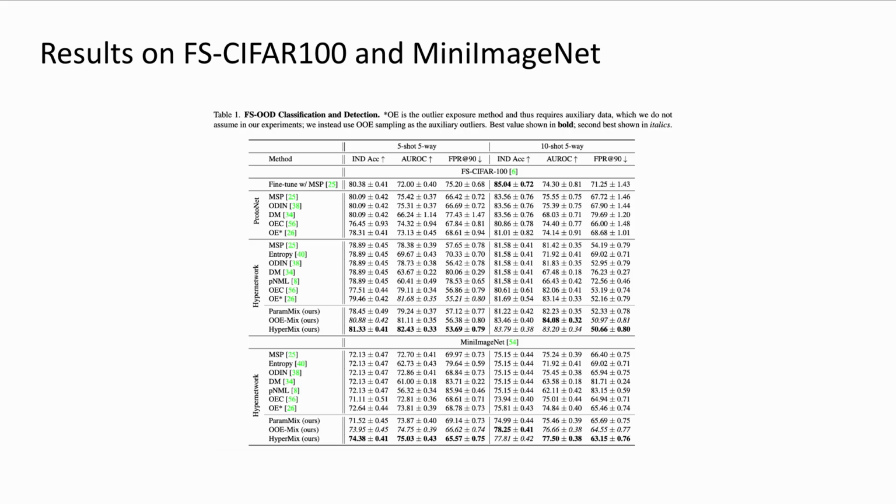We experiment with this approach on various few-shot benchmarks. We measure the in-distribution accuracy, and for OOD detection, we look at AUROC and FPR90. Under various settings, we find that HyperMix outperforms many of the few-shot and OOD detection baselines. We not only improve the OOD detection in the few-shot setting, we also see that HyperMix improves the in-distribution accuracy compared to baseline protonet and hypernetwork architectures.